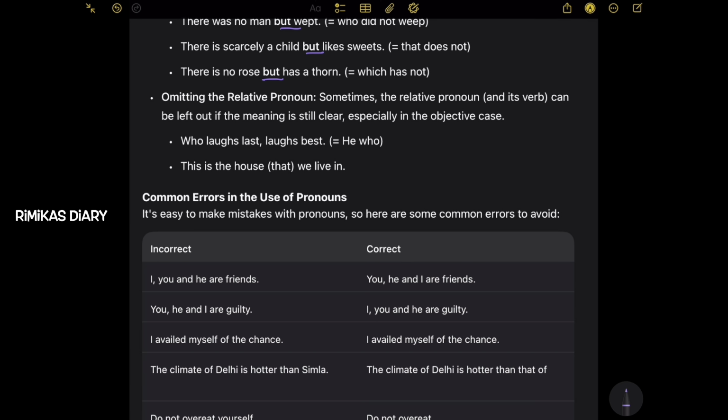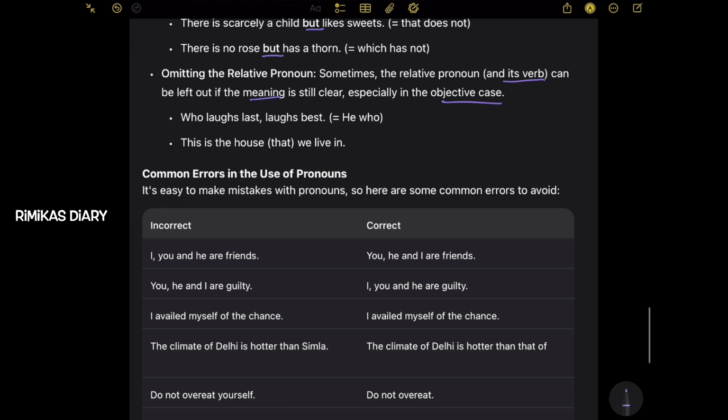Omitting the relative noun: sometimes the relative noun and its verb can be left out and the meaning is still clear, especially in the objective case. Example: who laughs last laughs best, meaning he who. This is the house we live in, so that.